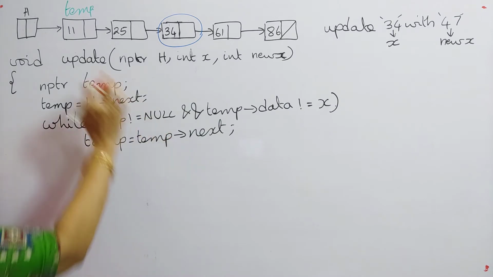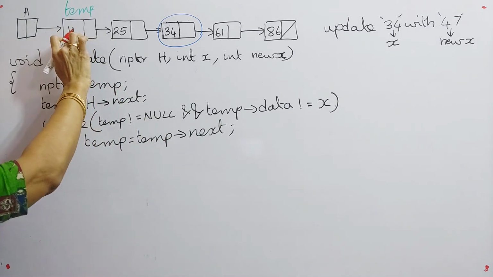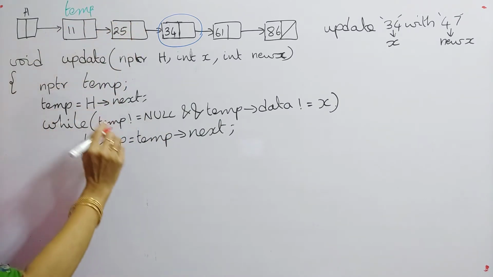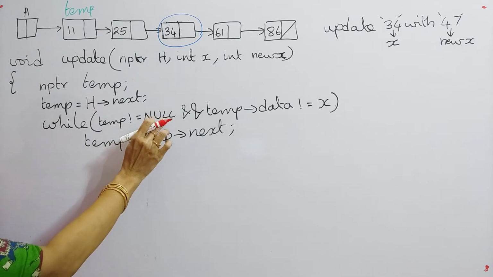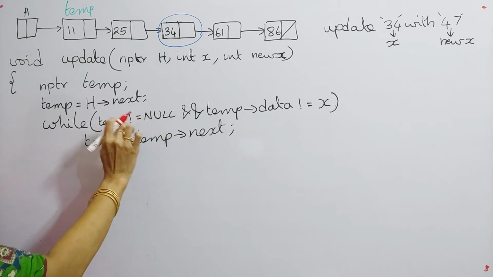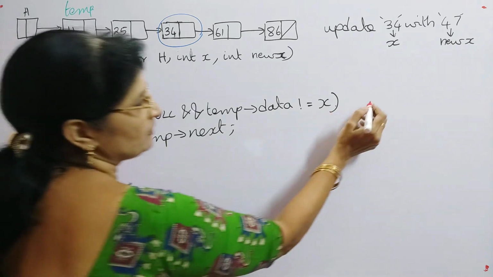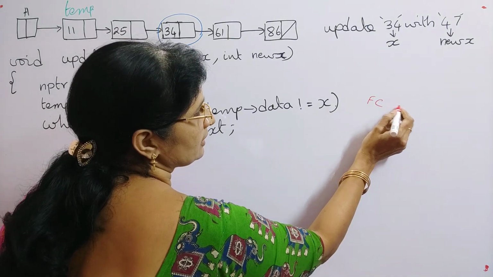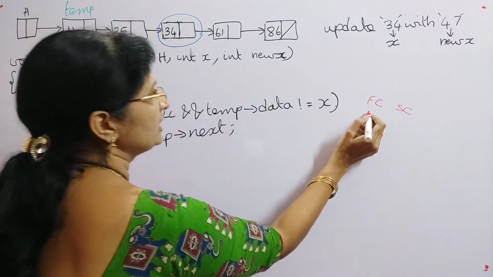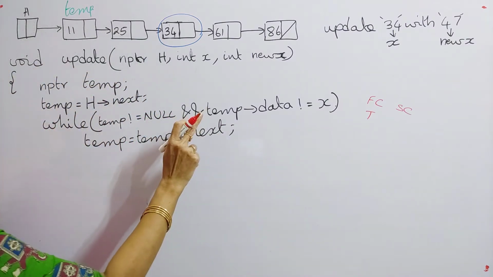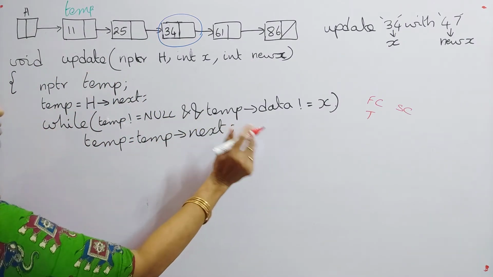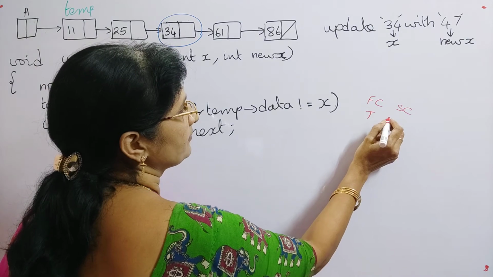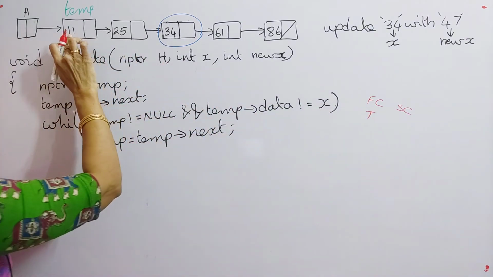Temp not equal to null. Here is temp equal to null? No, it is not equal. So the condition is true here, that is the first condition. Next, temp data. What is the value of temp data?